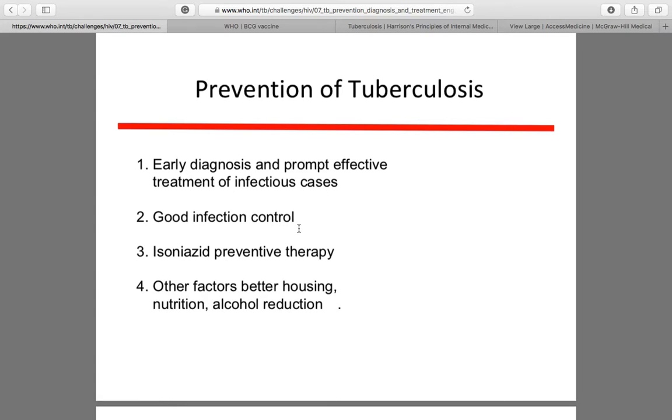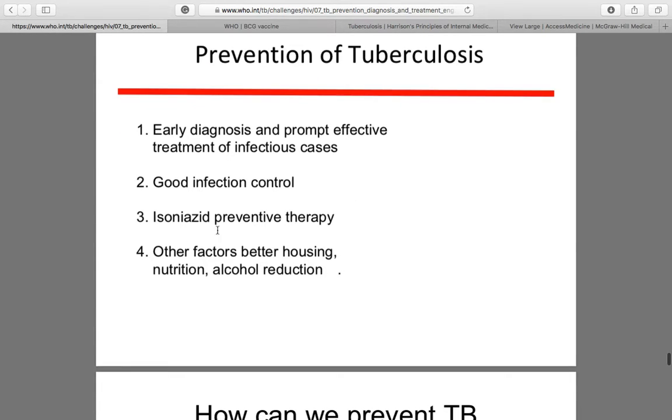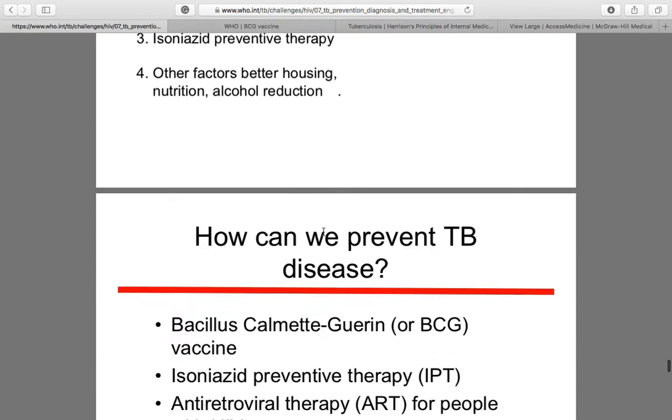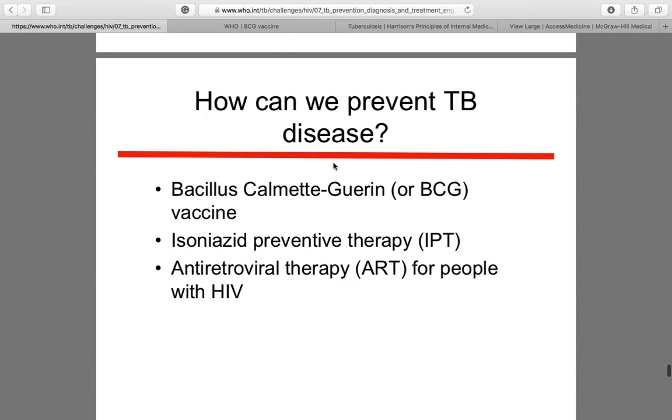Now the second one is good infection control and isoniazid preventive therapy. This isoniazid preventive therapy is also called chemoprophylaxis, so point to be noted. Now, how can we prevent TB disease? BCG vaccination is the first thing, then isoniazid preventive therapy, that's chemoprophylaxis, and this is especially for HIV persons, right?